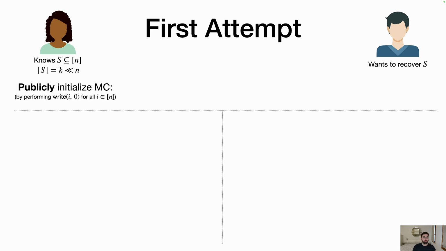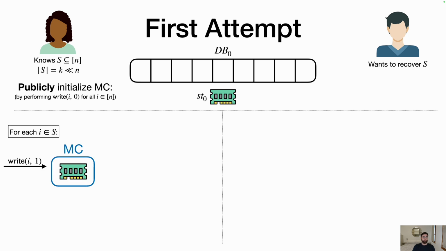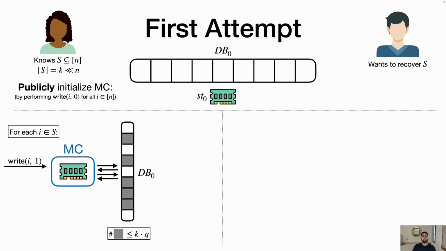Alice and Bob are going to publicly initialize some memory checker, say writing zeros everywhere. This is going to result in some public physical memory db0 and some local state st0 after doing this initialization. Now Alice gets to look at her set S, and she can write 1 to every i in S into the memory checker. So just write 1 as the data. And this is going to spawn some changes in db0. The number of changes is going to be at most k times q, because there are at most k writes happening, and the query complexity is q. So for each of these k writes, it can change at most q locations.